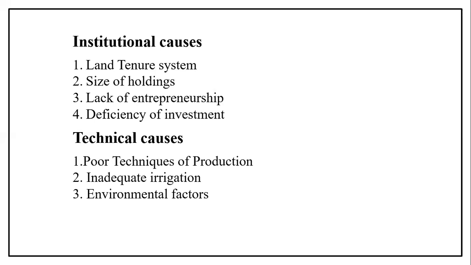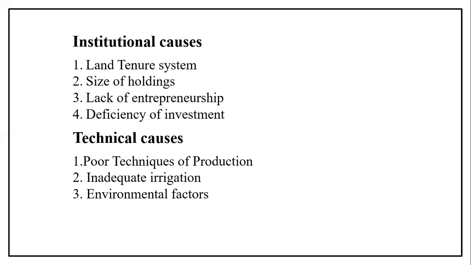Next one, deficiency of investment. What is this investment? A person, in order to increase the production, has to invest some capital amount. This is also another problem. Why? Because the Central Statistical Organization does not consider investment as an essential component of rural infrastructure. Here we can say that electrification, the development of roads, investment in storages and telecommunications are all excluded from that.